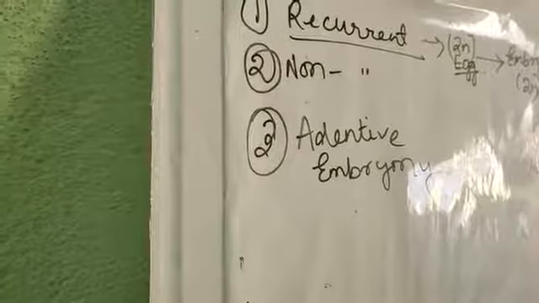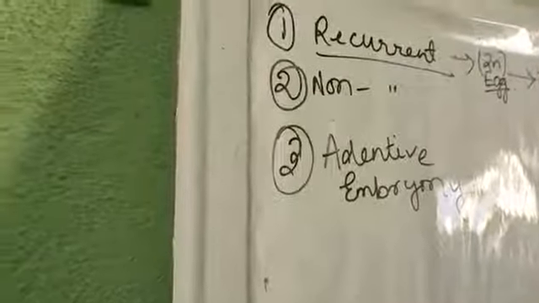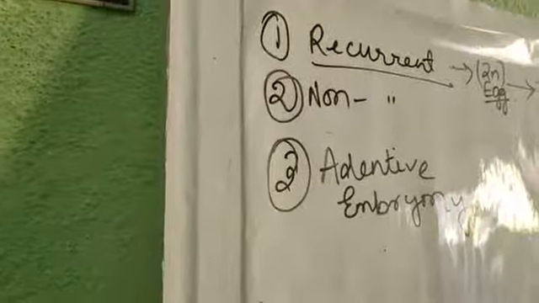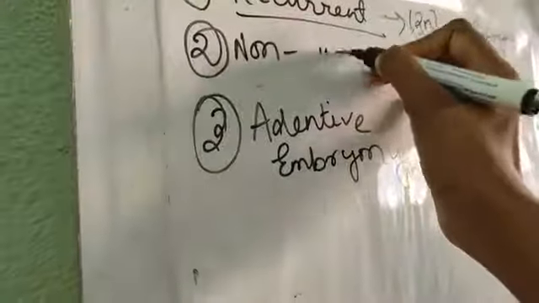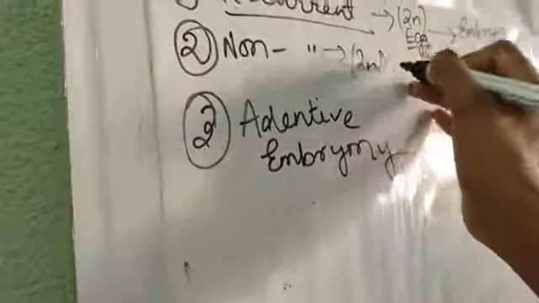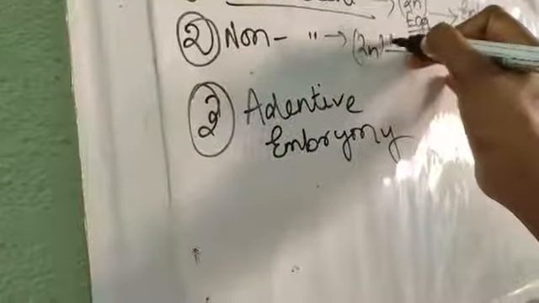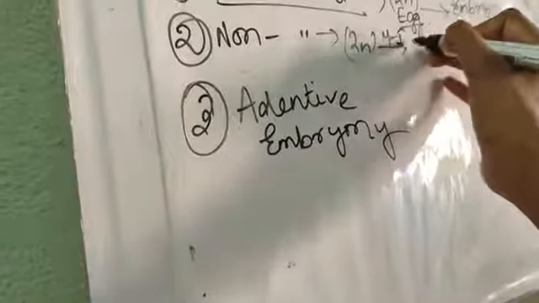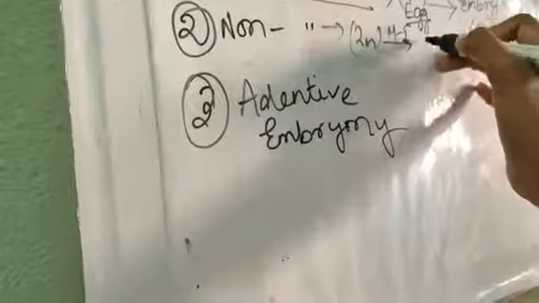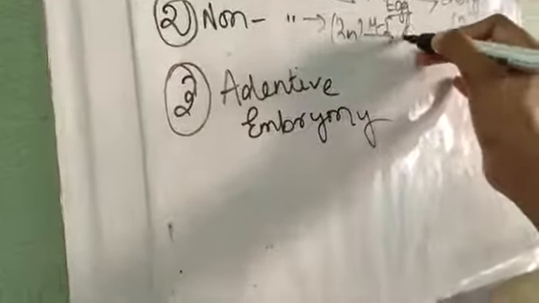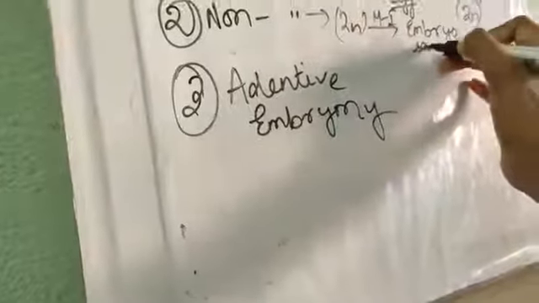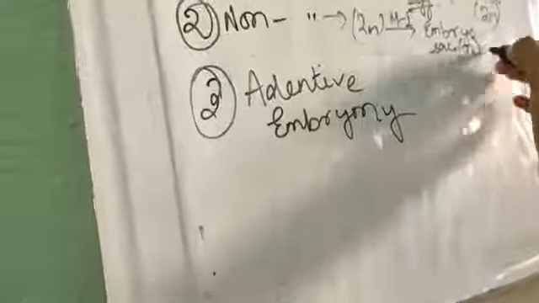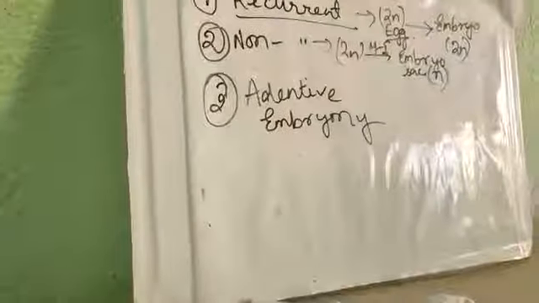Next is that non-recurrent. Over here what happens? A haploid embryo sac is produced due to normal meiotic division of the megaspore mother cell. That means the mother cell is megaspore, that is 2n, but over here meiosis is taking place, and as a result a haploid embryo sac is being produced. This is non-recurrent.